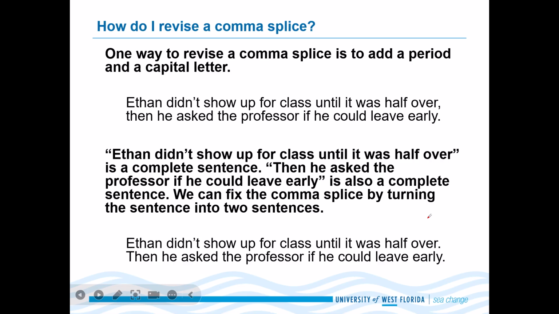Ethan didn't show up for class until it was half over. This is a complete sentence. Yeah, this is a complete sentence. Then he asked the professor if he could leave early is also a complete sentence.